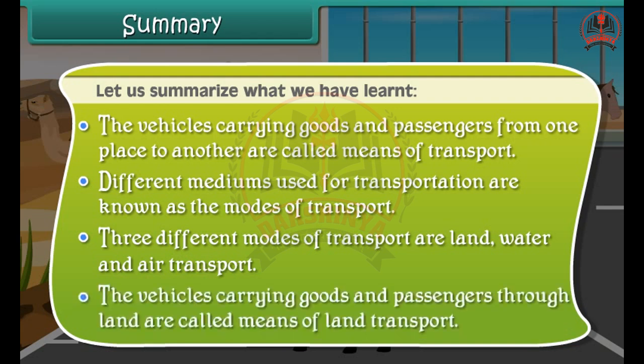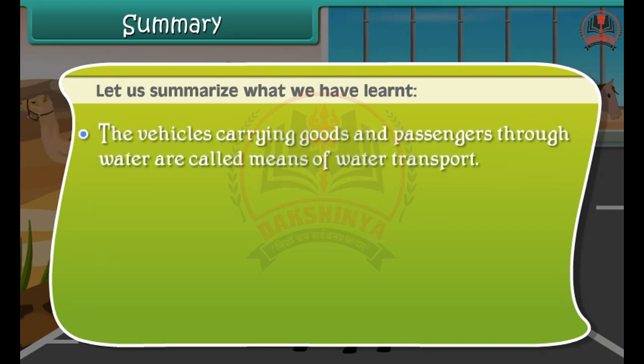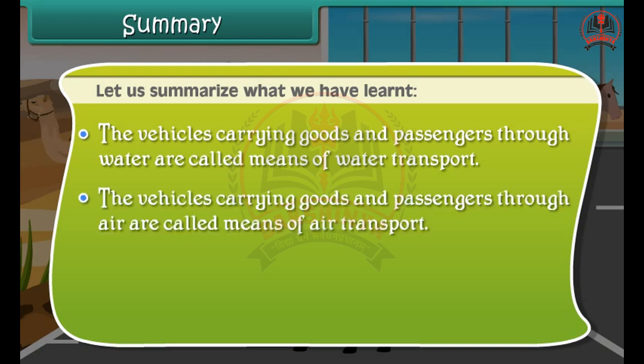The vehicles carrying goods and passengers through land are called means of land transport. The vehicles carrying goods and passengers through water are called means of water transport. The vehicles carrying goods and passengers through air are called means of air transport.